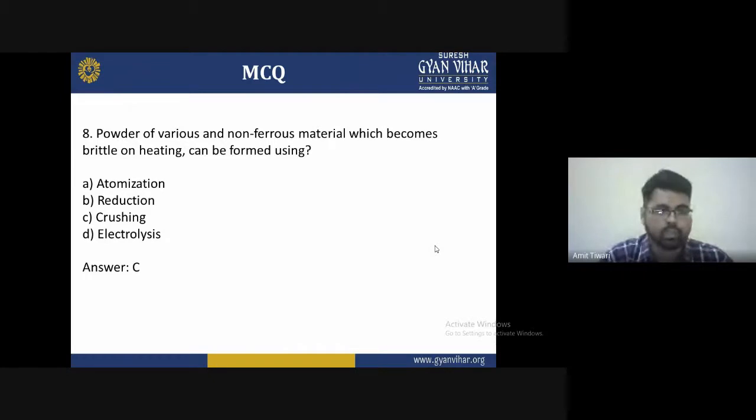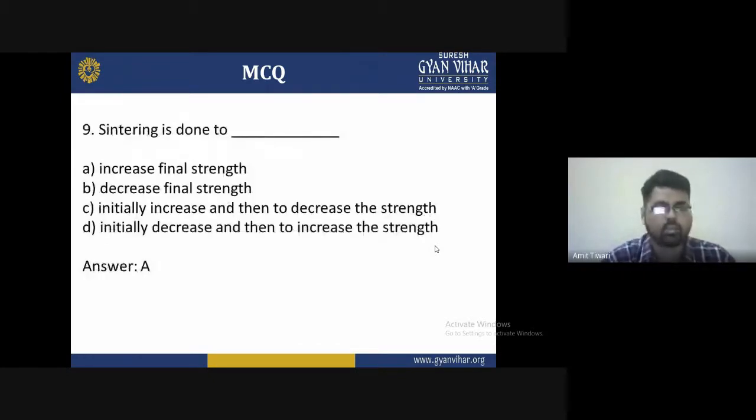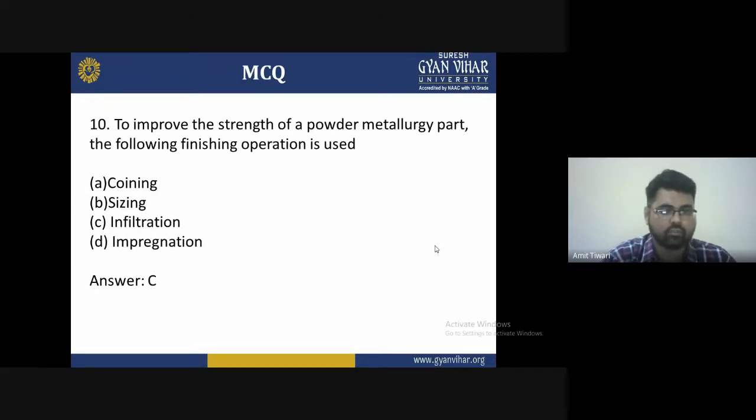Ninth: sintering is done to. The options are A, increase the final strength; B, decrease the final strength; C, initially increase and then decrease the strength; and D, initially decrease and then increase the strength. The answer is A, sintering is done to increase the final strength. Tenth: to improve the strength of a powder metallurgy part, which of the following finishing operations is used? The options are A, coining; B, sizing; C, infiltration; and D, impregnation. C is the correct answer for that.